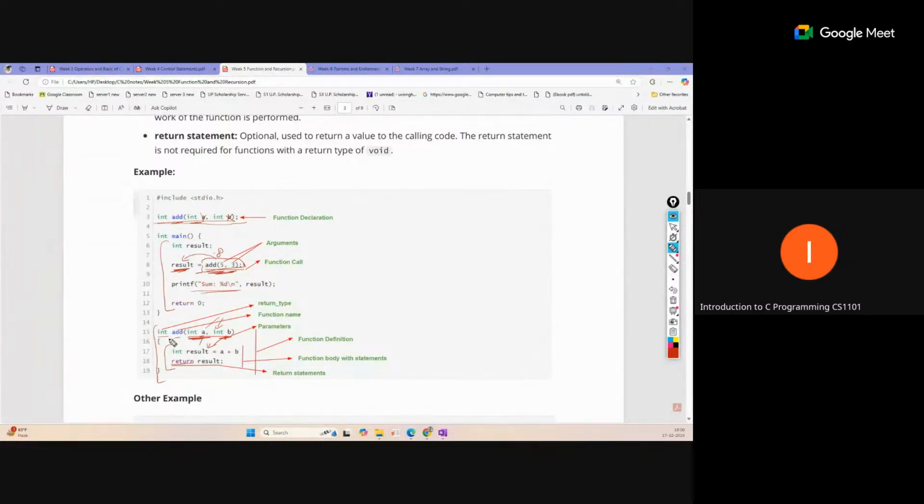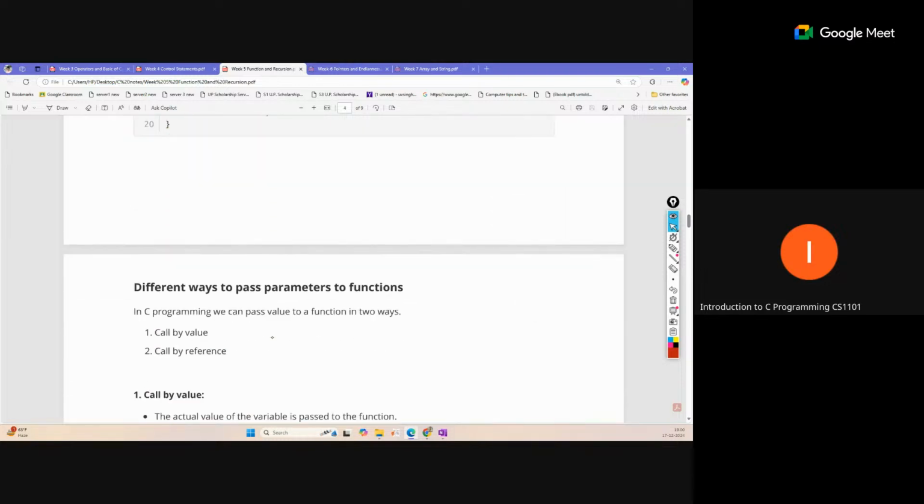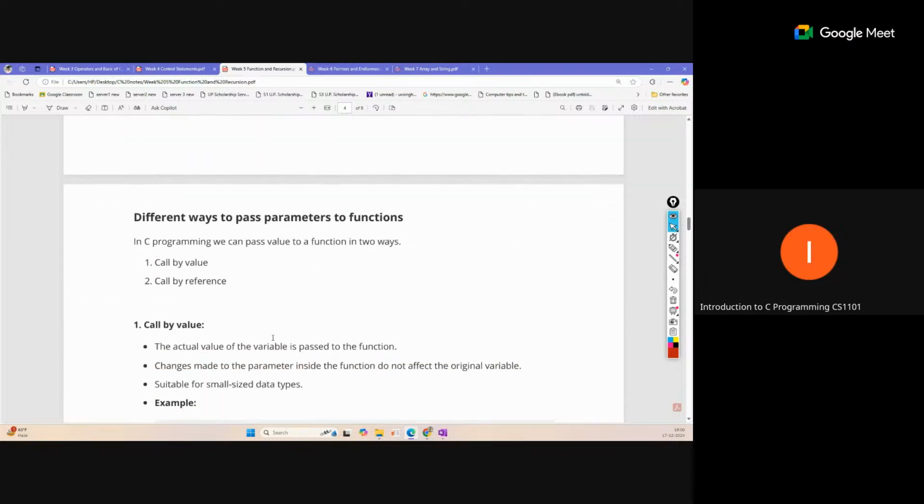So this is what a function is. We can write a specific block if we feel that this block will be executed multiple times in our code, so that we can define one block and call it any number of times. This is one example. You can see another one, square. We have defined the square definition, and we are calling it from the main function. So this is the way to pass the parameter.